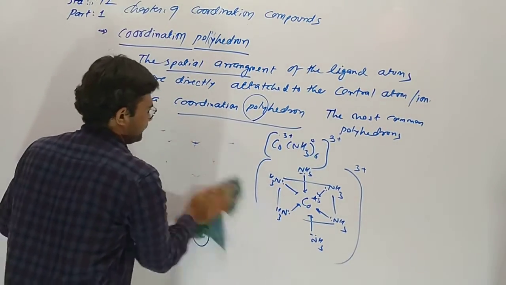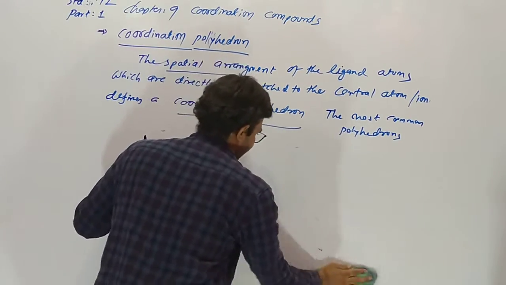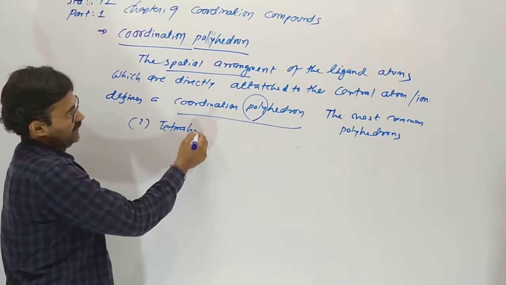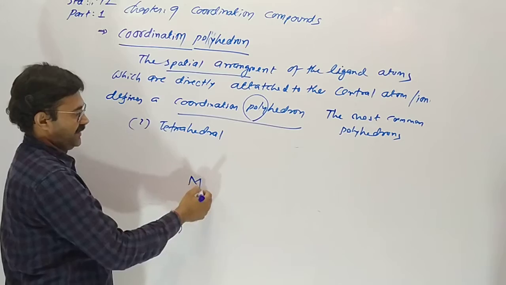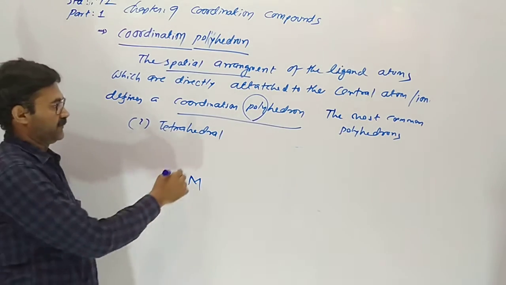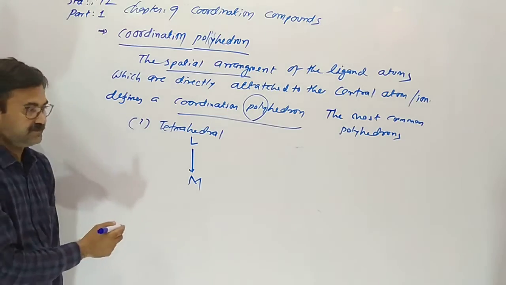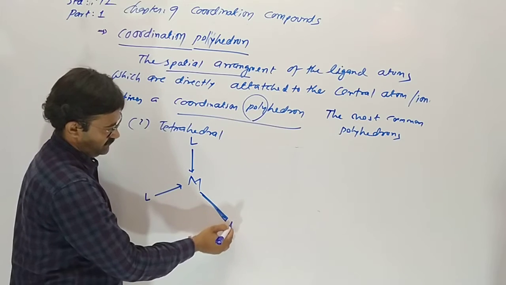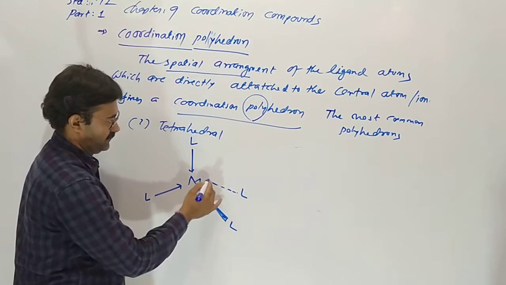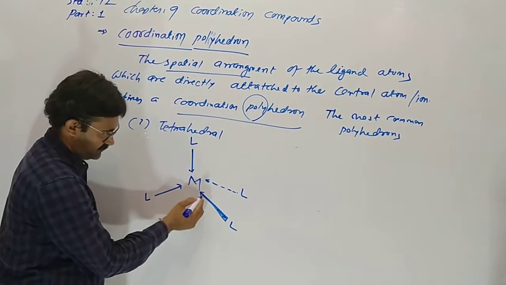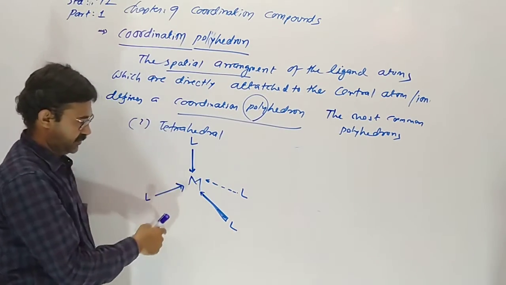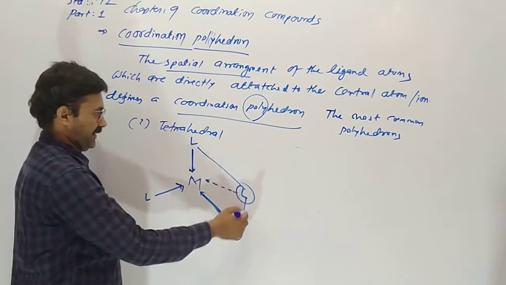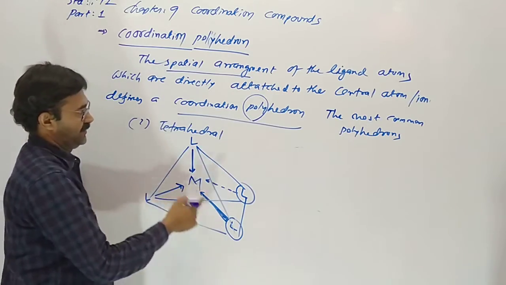tetrahedral. We are going to tetrahedral. The second one is the tetrahedral. In the tetrahedral shape, the metal is combining with 4 ligands: 1, 2, 3 and 4, like this. These two are on the same plane on the paper. This one is behind the plane, this one is ahead of the plane, and it makes the shape of a tetrahedron.